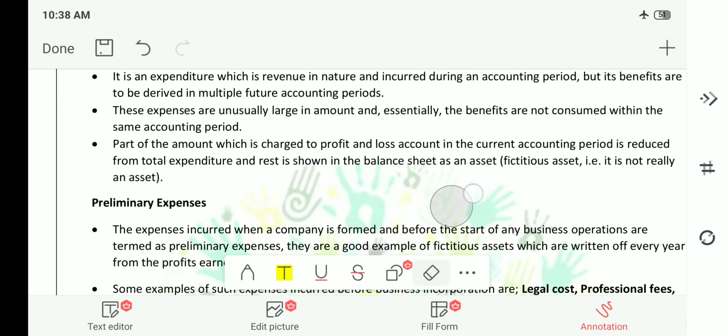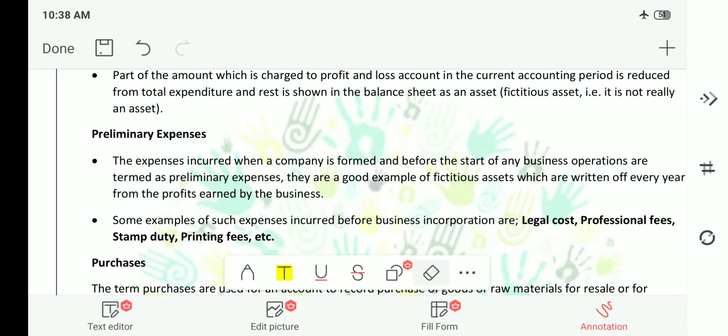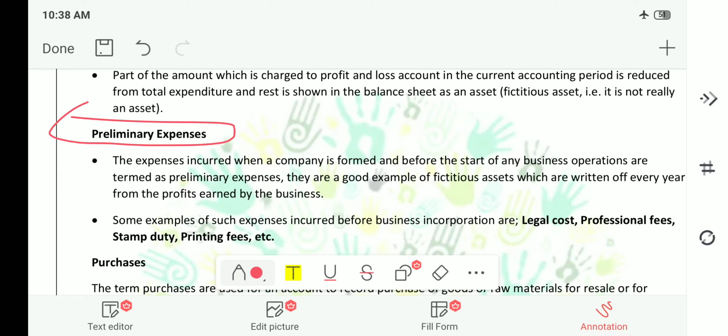Now onwards we will see some of the terms that are important. The first one is preliminary expenses. What are preliminary expenses? If you are establishing an industry, then you will purchase land, right?